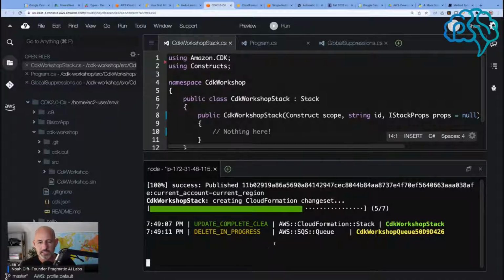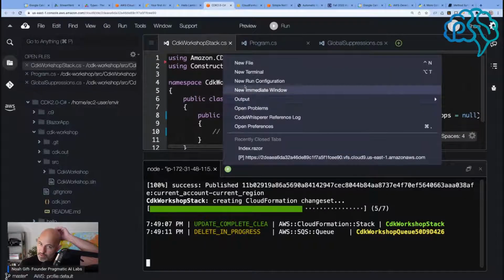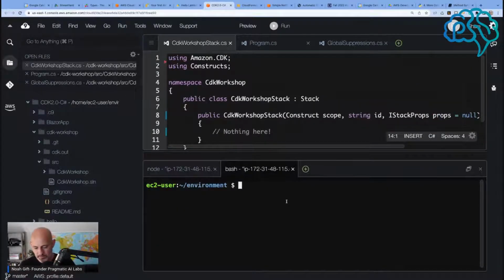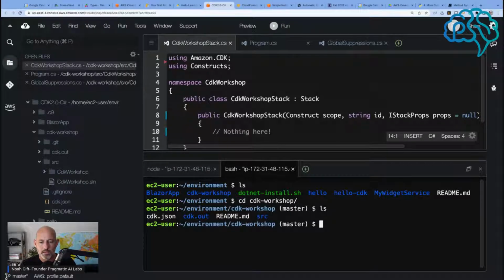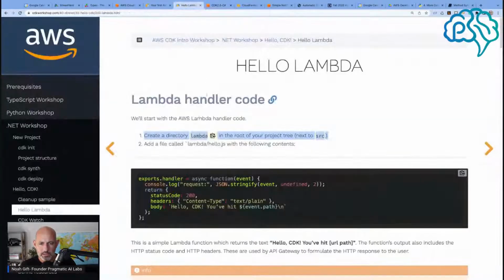So first, I guess that thing can be deleted, and I can just make a new terminal, and I can go into CDK workshop. Then we got source. They want it at the root next to the source. So I guess what they mean is at the same level as source.